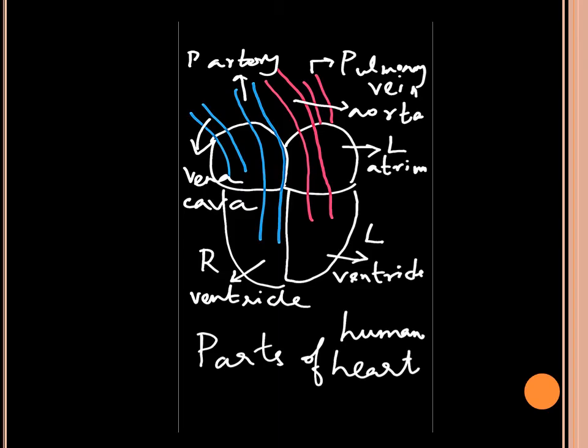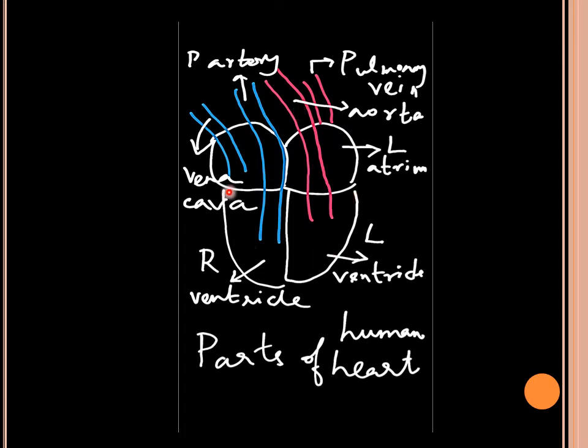So here you can see the different parts of the human heart. The pulmonary vein carries oxygenated blood from the lungs to the left atrium. Now when the left atrium contracts, the oxygenated blood will go to the left ventricle. When the left ventricle contracts, the oxygenated blood will go upwards towards a blood vessel called the aorta. And the aorta will branch into two sides. They will supply the oxygenated blood to all the tissues.